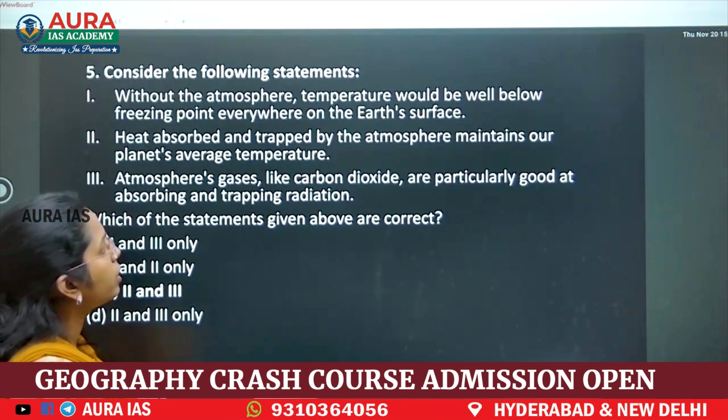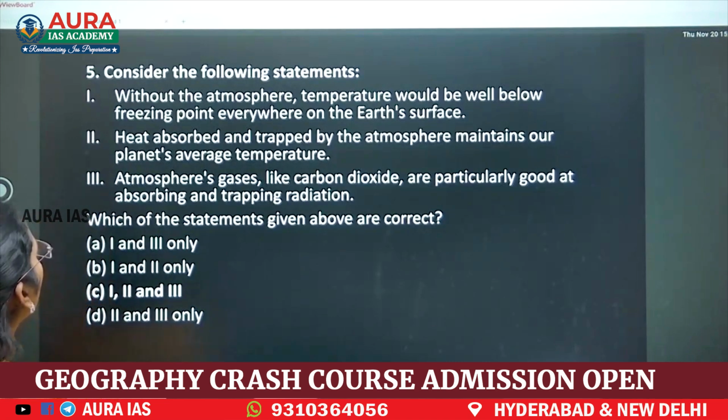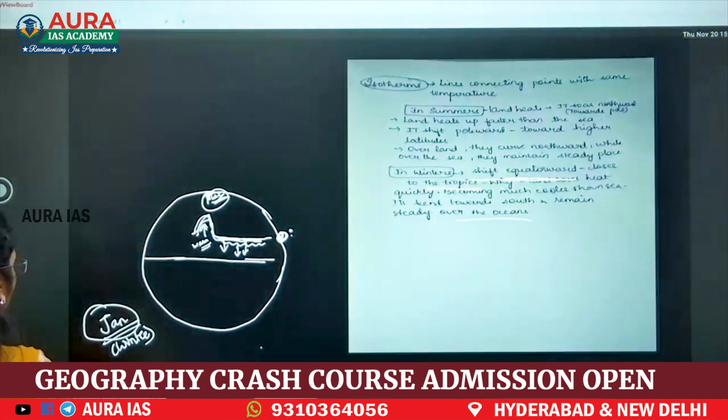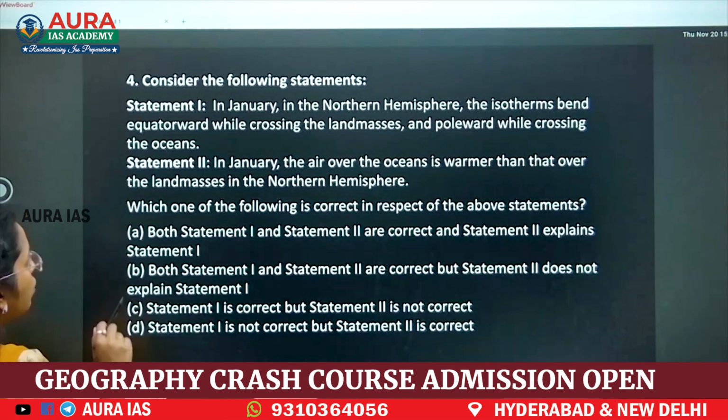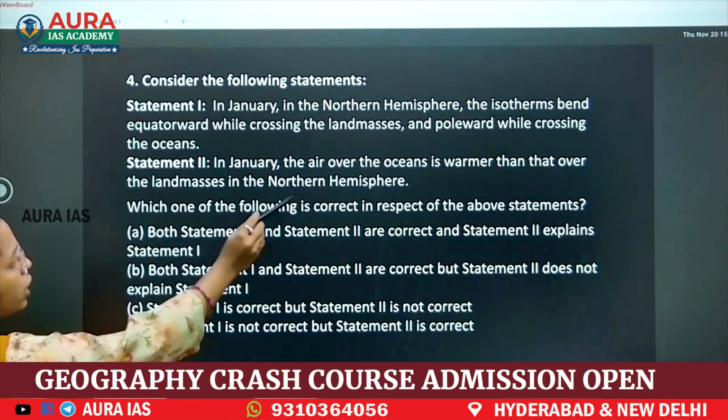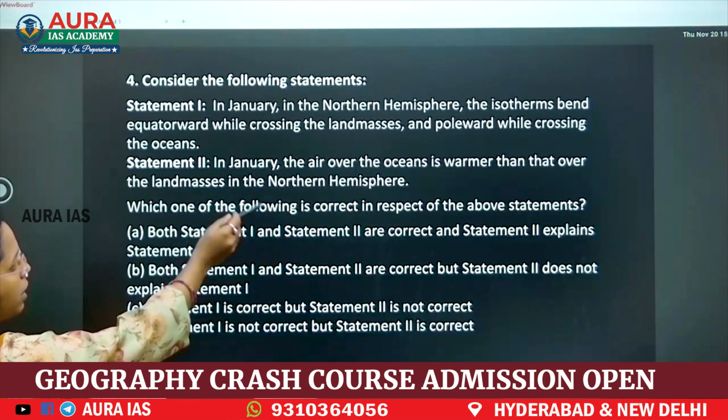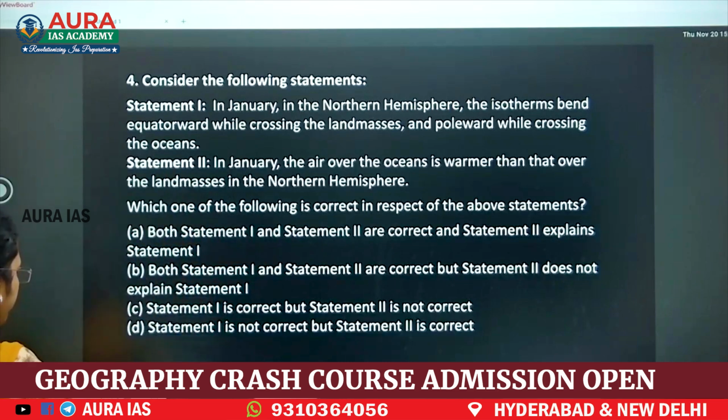Now temperature would be well below freezing point everywhere on earth. Sorry, we will discuss the question first. Now both statements are correct. Now statement 2 explains that the ocean is warmer than the landmass. That explains statement 1.